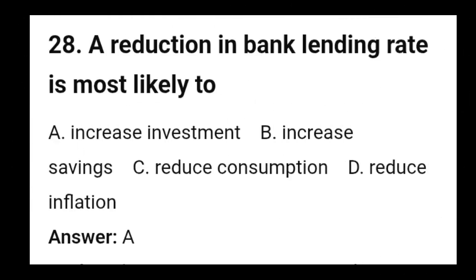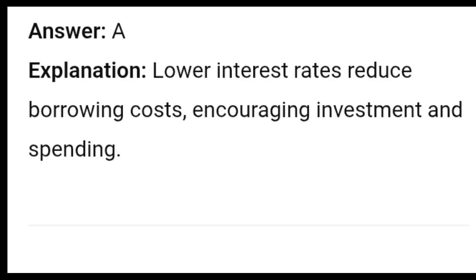28. A reduction in bank lending rate is most likely to A. Increase investment, B. Increase savings, C. Reduce consumption, D. Reduce inflation. Answer A. Explanation: lower interest rates reduce borrowing costs, encouraging investment and spending.